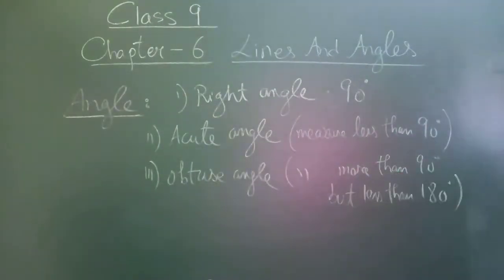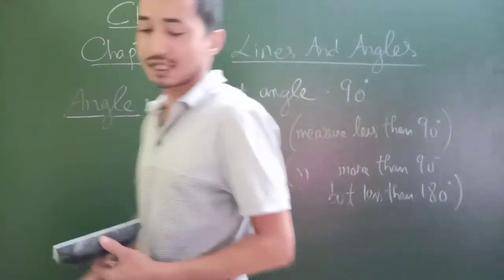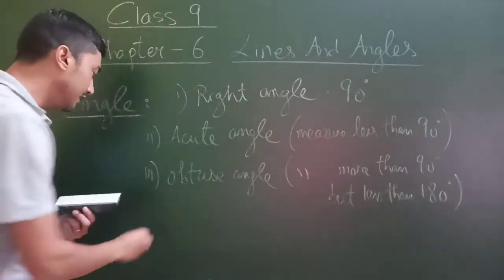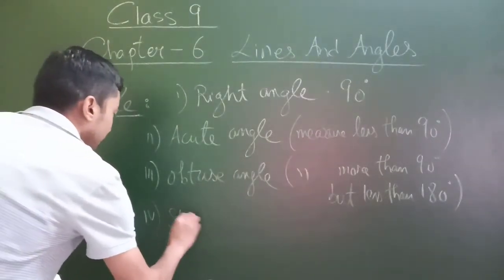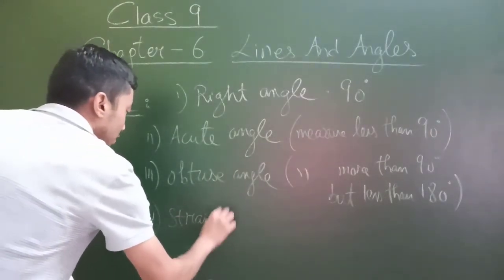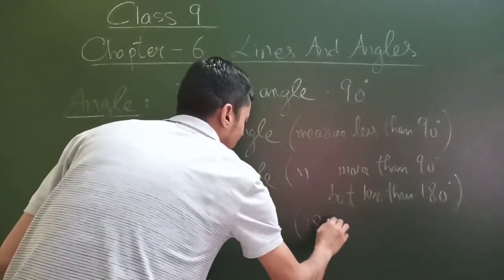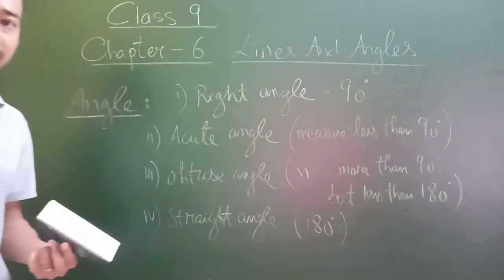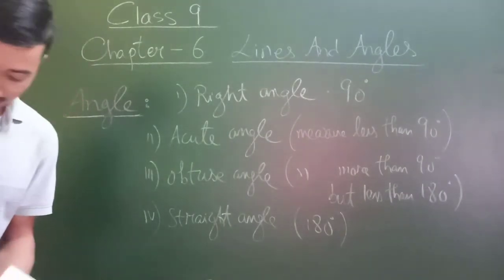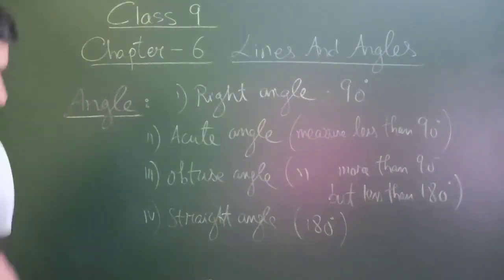Of course I forgot to mention one more, please note it down. I forgot to mention the straight angle. Definitely I'll discuss that also, don't worry. The next one is straight angle, S-T-R-A-I-G-H-T. A straight angle is an angle whose measure is how much? 180 degrees. Right, these were some of the angles.